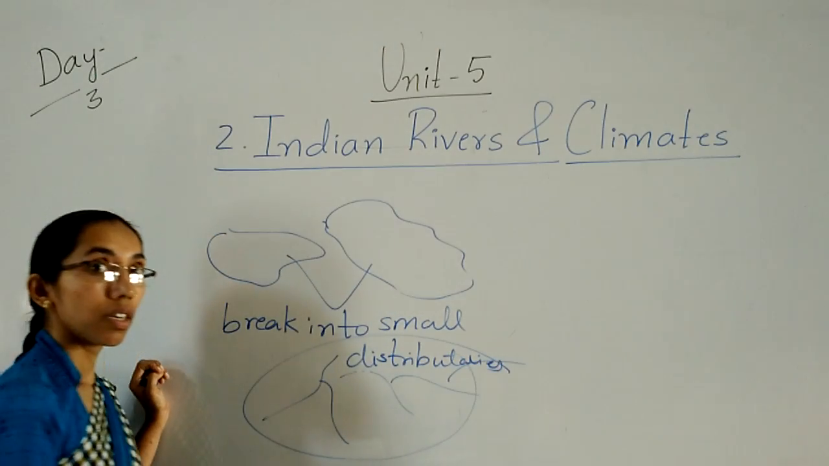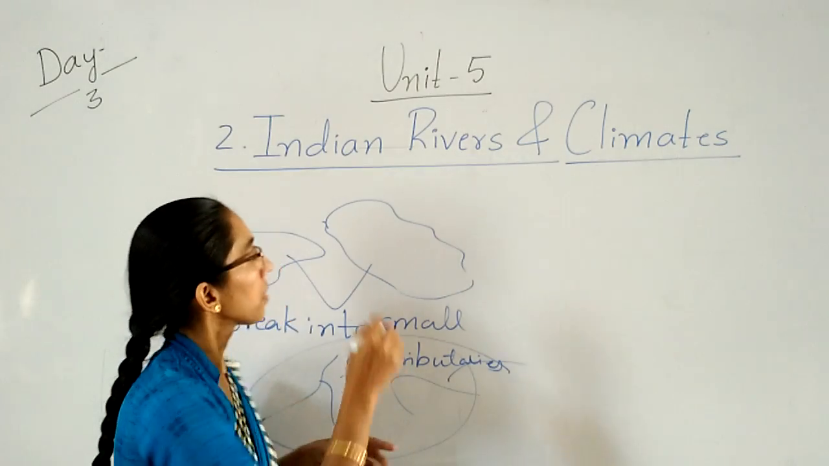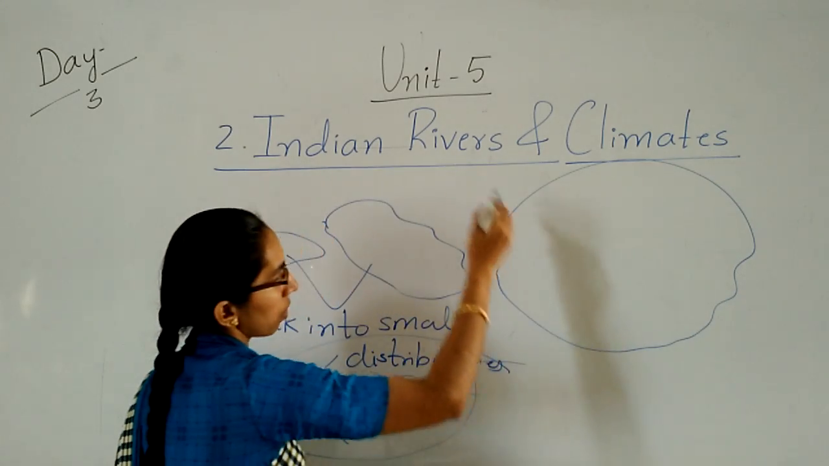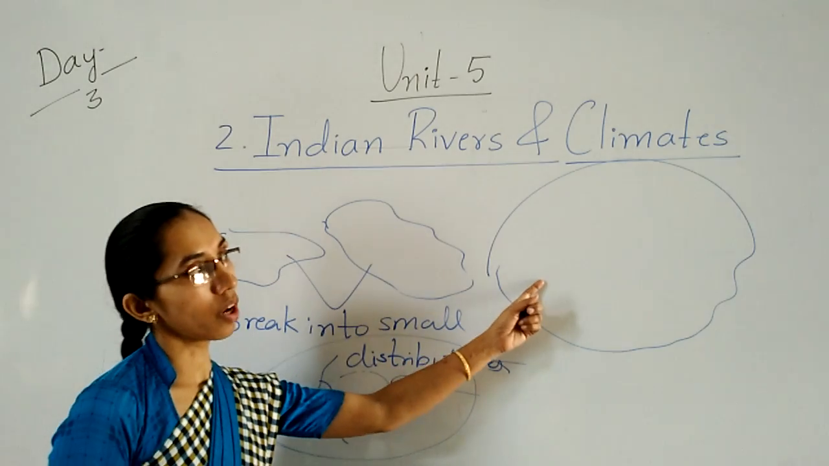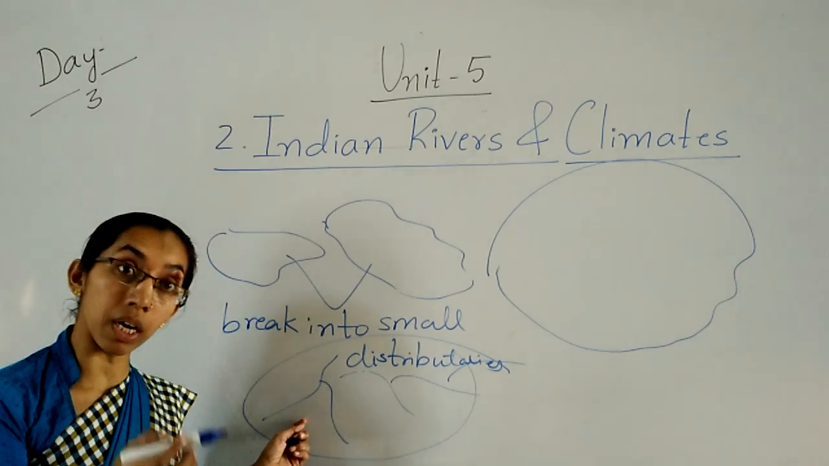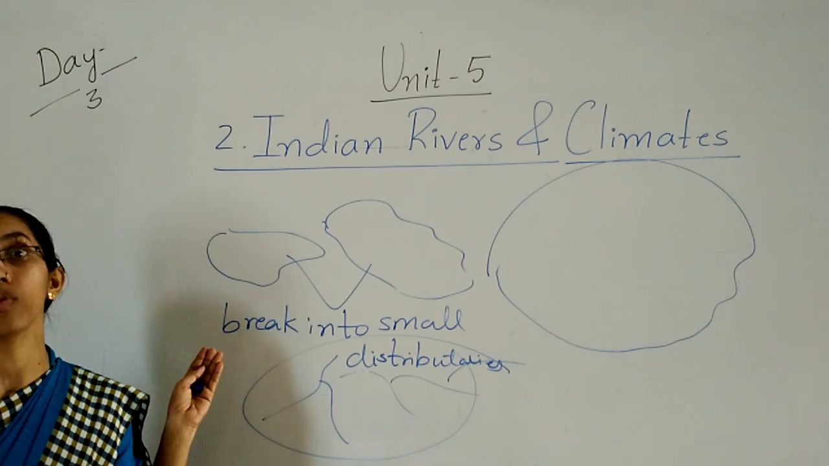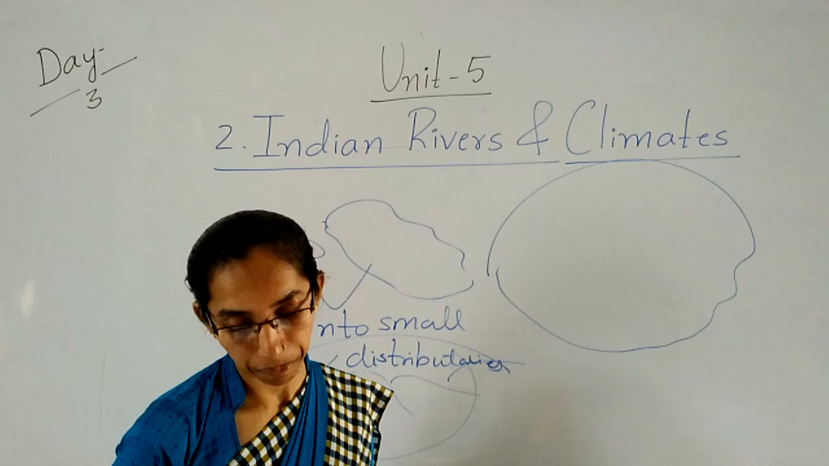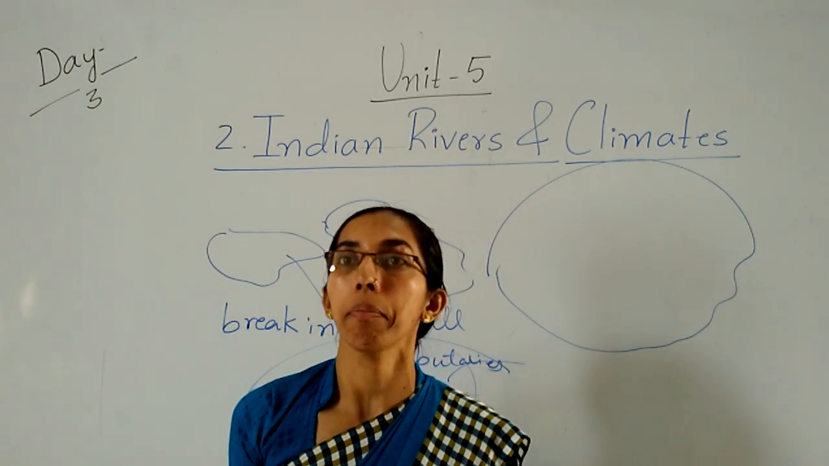Okay children? And where the rivers and the streams join and form a big river, that is called tributaries. Clear? Here, before joining, before merging, this river breaks into small rivers and streams, which is called distributaries. Yeah, children? So, rivers are perennial and non-perennial.